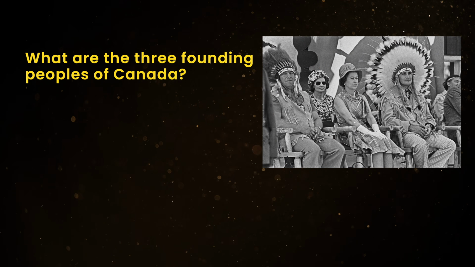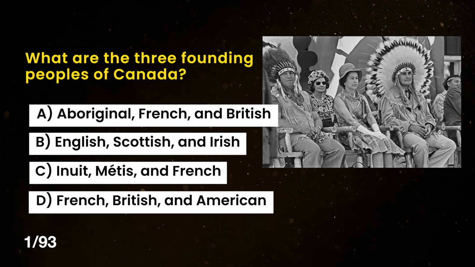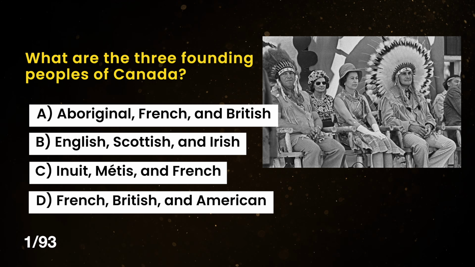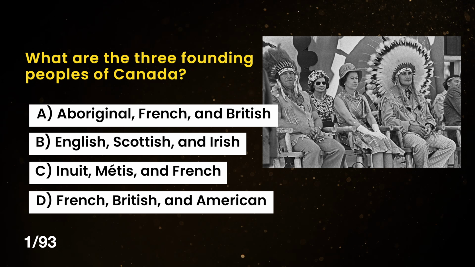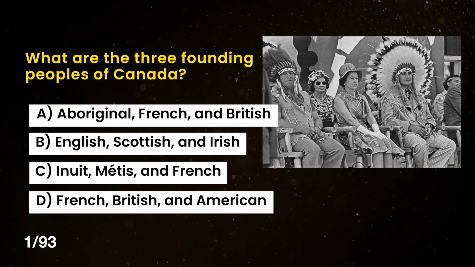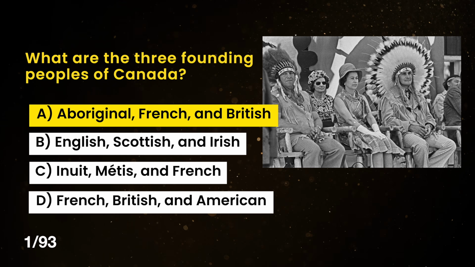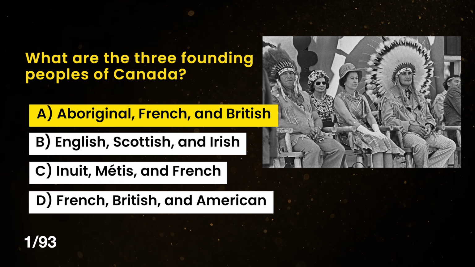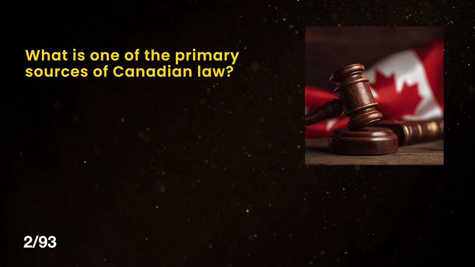What are the three founding peoples of Canada? A. Aboriginal, French and British. B. English, Scottish and Irish. C. Inuit, Métis and French. And D. French, British and American. The correct answer is A. Aboriginal, French and British.